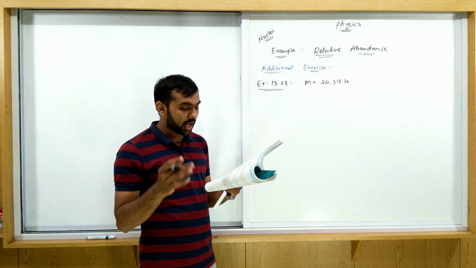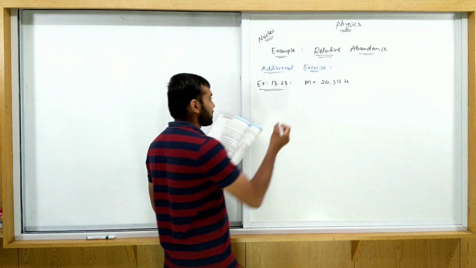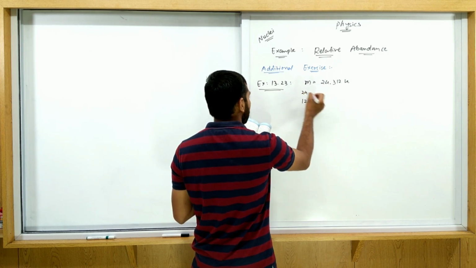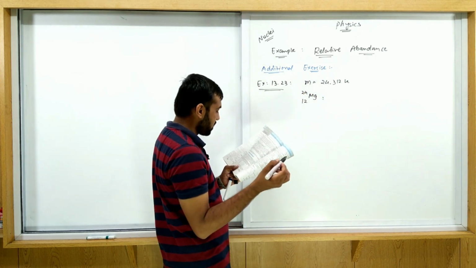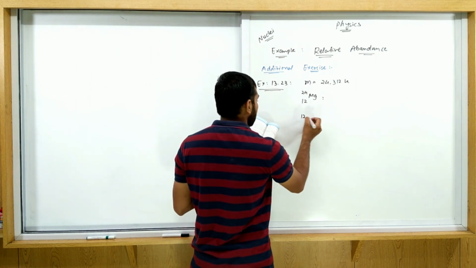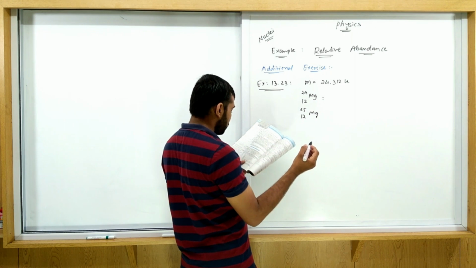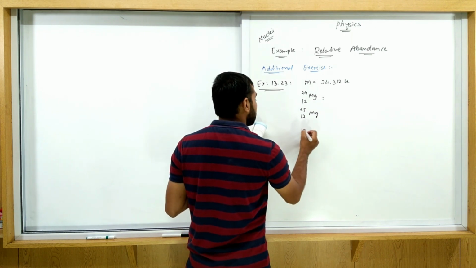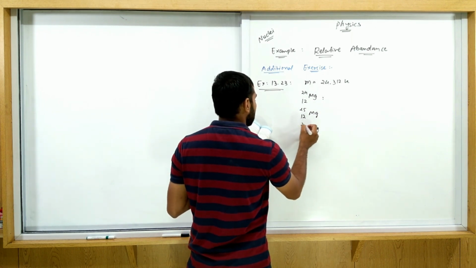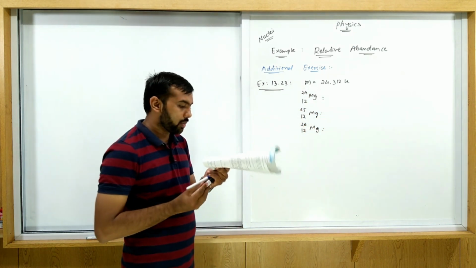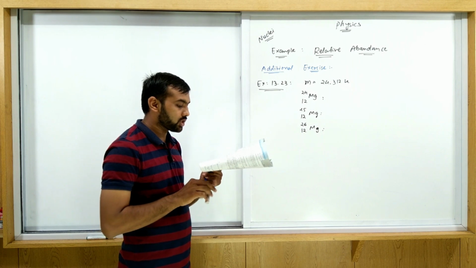Now three isotopes are considered. The first isotope is 12Mg24. The second isotope is 12Mg25, and the third isotope is 12Mg26. These three isotopes are given to us. Now their masses are also given here.